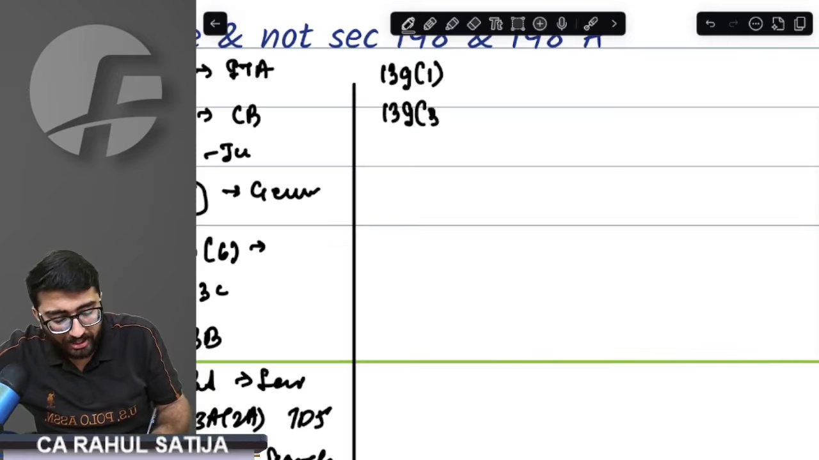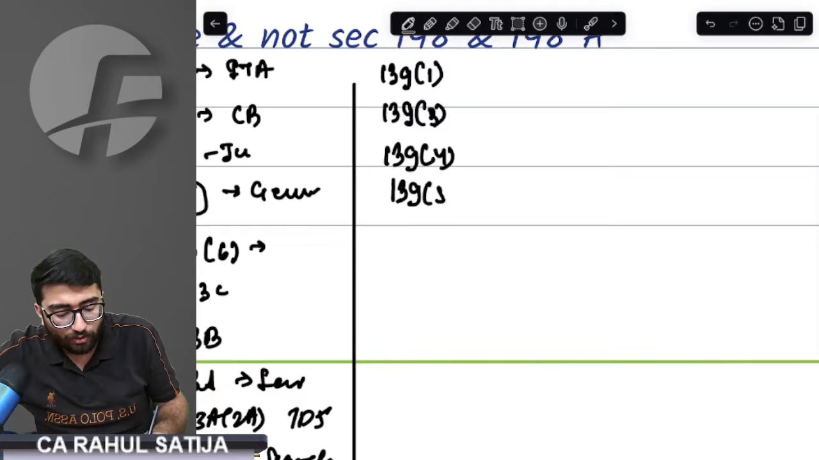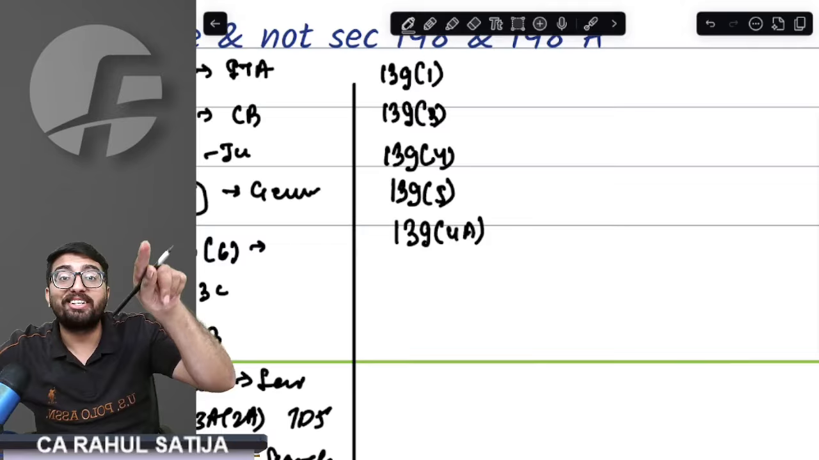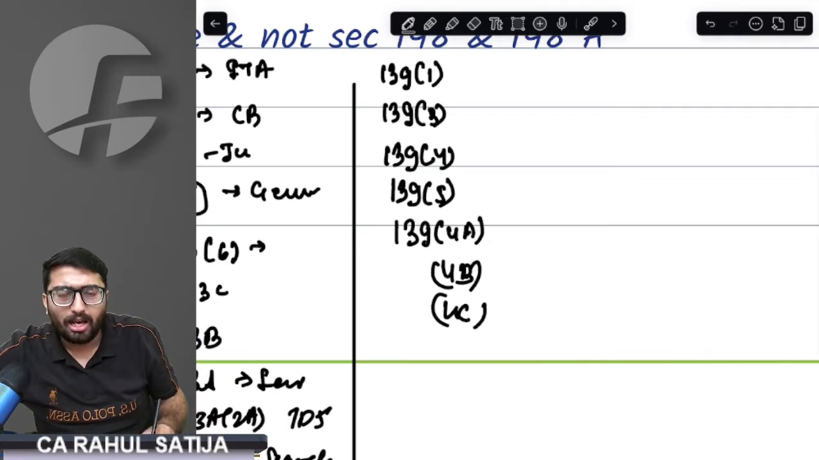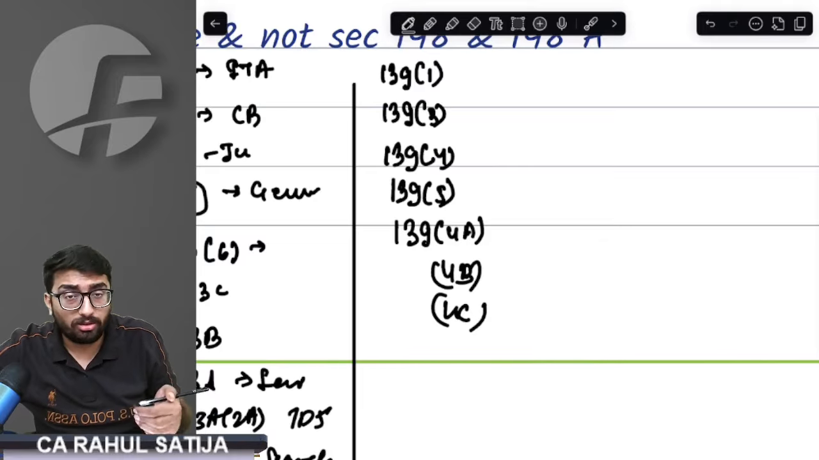Then we had 139.3, which was about loss return. Okay. Then we had 139.4, which was about belated return. 139.5, it was revised return. 139.4A, it was return of a charitable trust. 4B was political party. 4C was trade unions. It was about mutual funds.